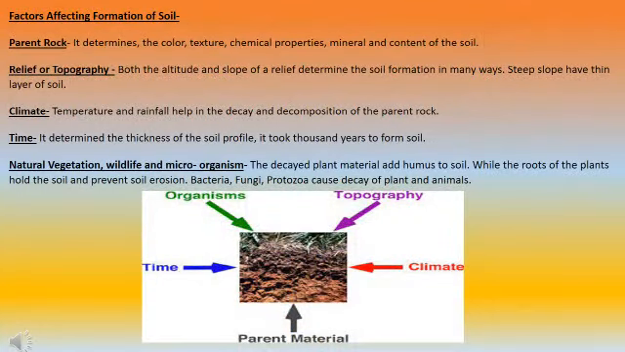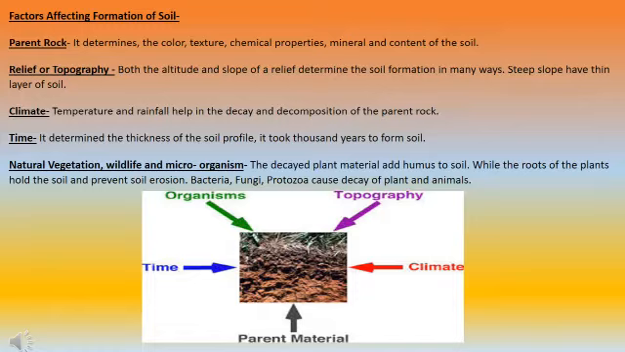Next, we are going to discuss the factors that affect the formation of soil. As we have discussed earlier, the parent rock, relief and topography, climate, time, and natural vegetation are certain factors which affect the formation of soil. Parent rock determines the color, texture, chemical properties, and mineral content of the soil. If the parent rock is igneous rock, the soil will be black in color. If it is laterite, the color will be red, or it may be sandy desert soil. How the parent rock looks, the soil will have the same kind of composition.